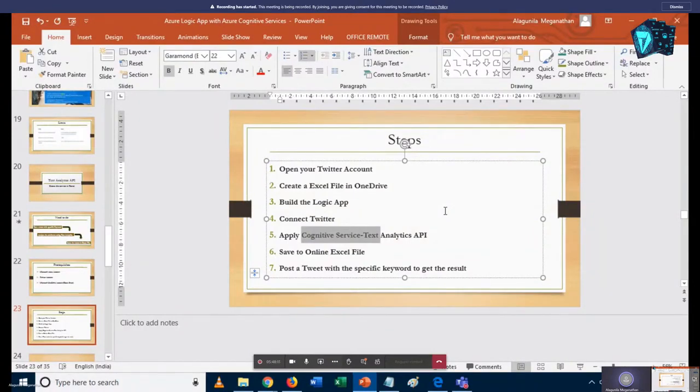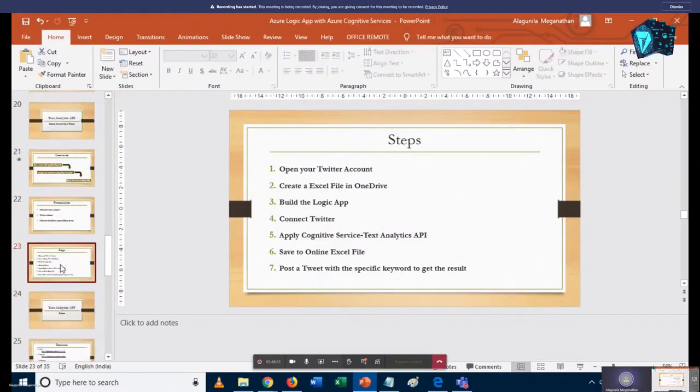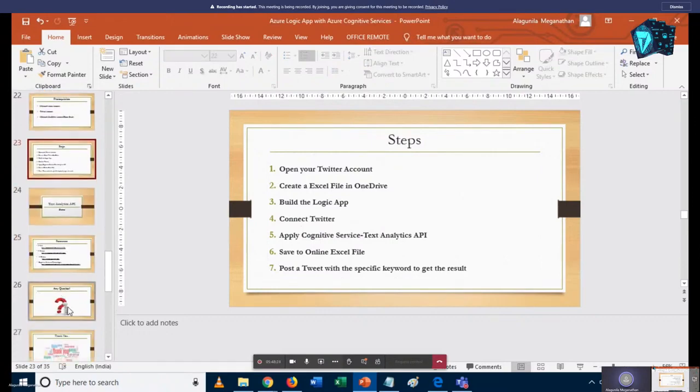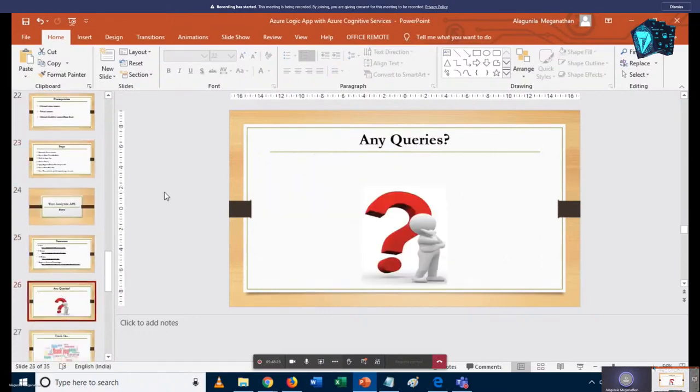So I'll just sum up my session. I started with the logic app, what a logic app is, and then I showed you what Azure cognitive services are. After that, I showed you an interesting demo of how, whenever someone tweets with a specific hashtag, we could save it into an Excel file, and in the next demo how we could convert our text to some other language and save it into the Excel file. Okay, hope now you can understand.